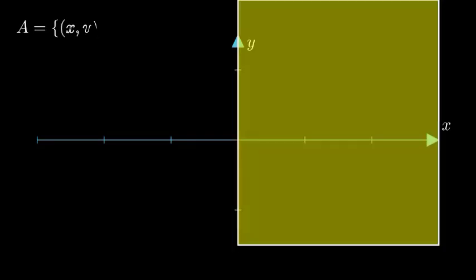Determination of adherence and interior. First, note that A is an open set, specifically the strict right half-plane. This means that if a point is in A, any ball centered at that point with a radius proportional to its x-coordinate will be entirely within A. Therefore, the interior of A is A itself.